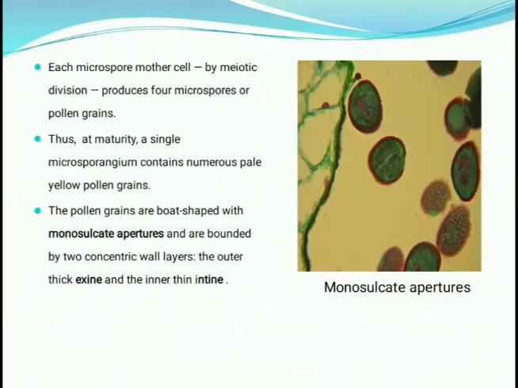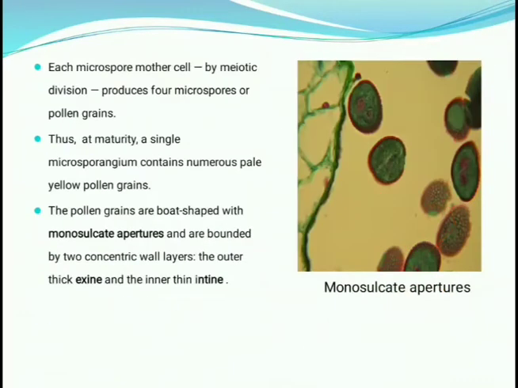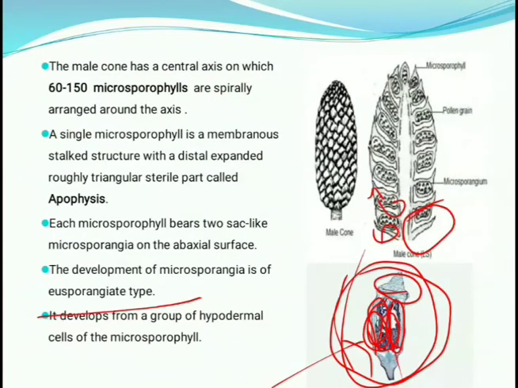Then, you can see in this microsporangium, a microspore mother cell is present, and each microspore mother cell, by meiotic division, produces four microspores, which are also known as pollen grains. You can see this is the whole microsporophyll.